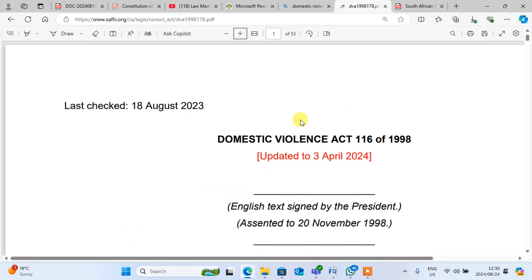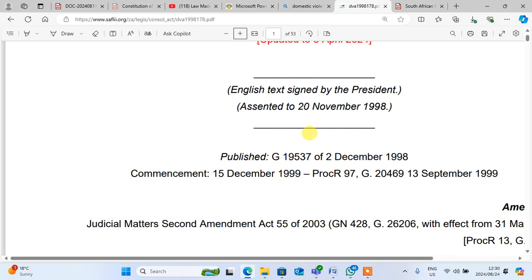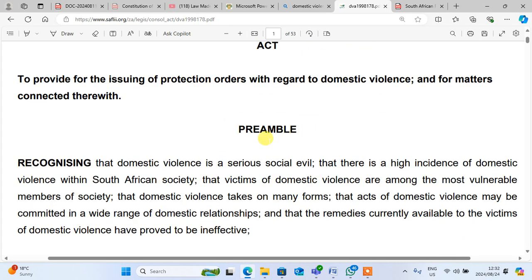Right? Okay. All right. Firstly, you must know that we start from the preamble. What does the preamble say?